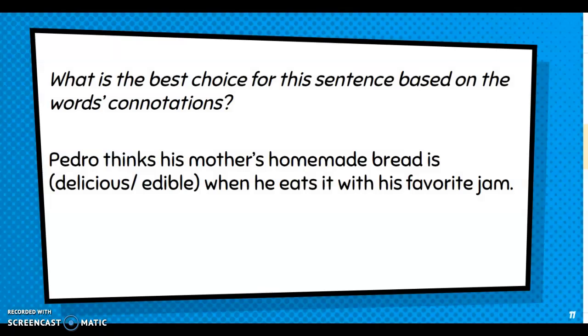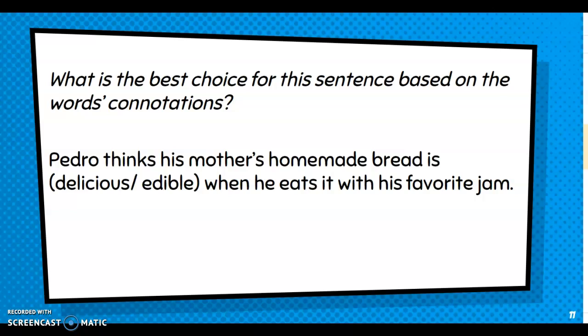All right, now we are going to use a couple of sentences and decide which word would be best based on the connotation that they bring. Pedro thinks that his mother's homemade bread is delicious or edible when he eats it with his favorite jam. Which of those two words would you fill in the blank?